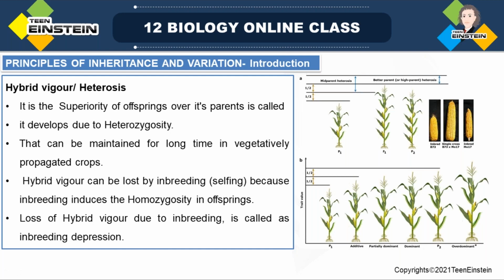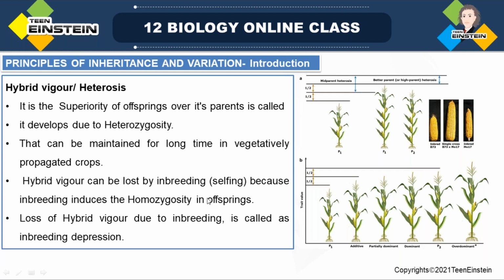Note down, hybrid vigor develops due to heterozygosity. It can be maintained for a long time in vegetatively propagated crops.